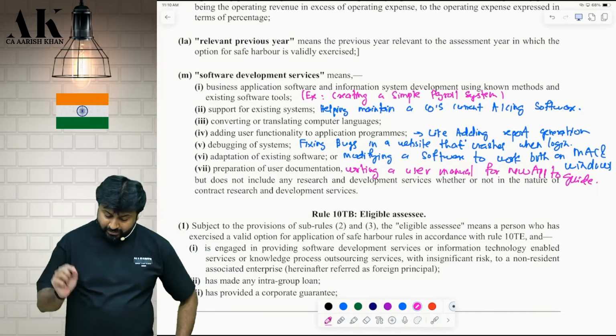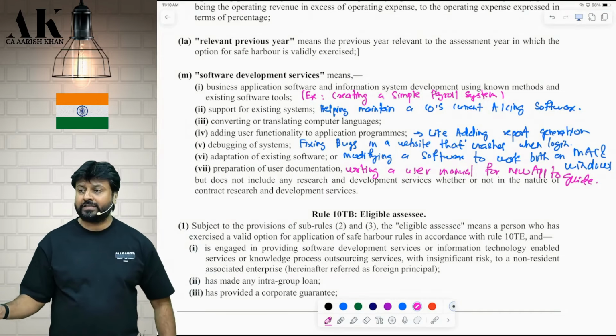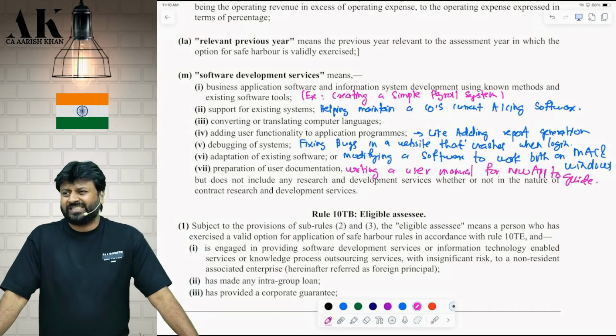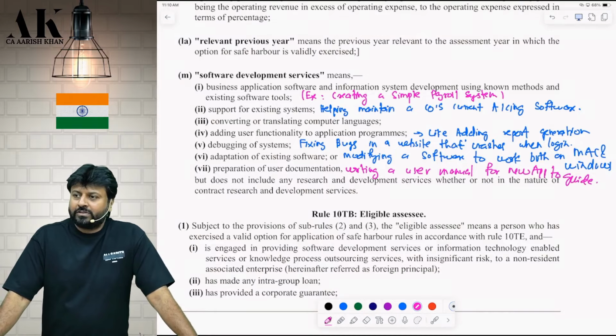It means what? Modifying a software to work both on, say, MacBook and Windows. Are you clear? I am adapting your software to such an extent that it can work on different operating systems, different computers. Are you clear?